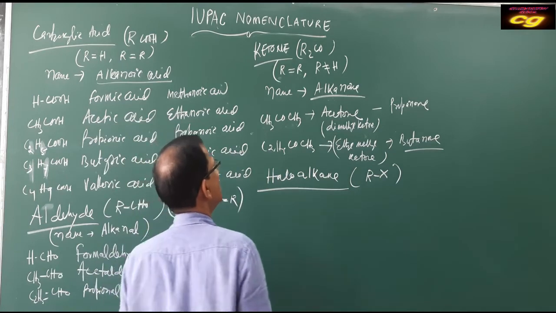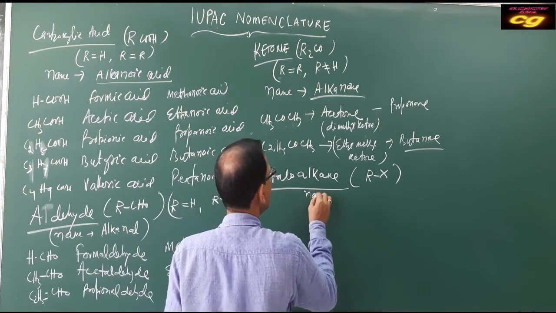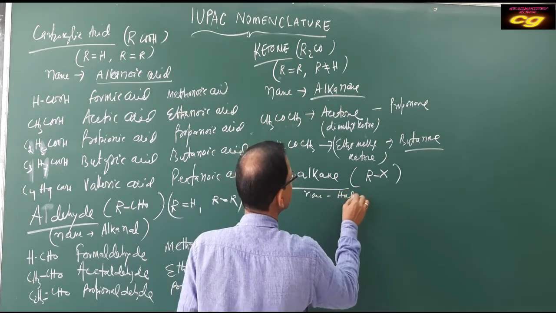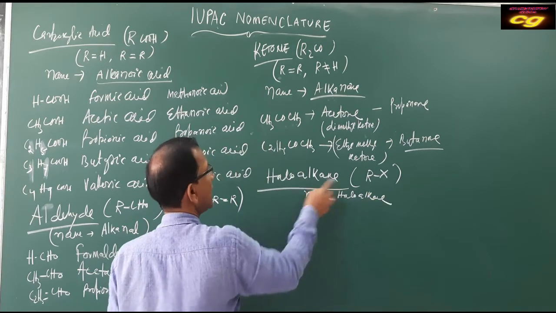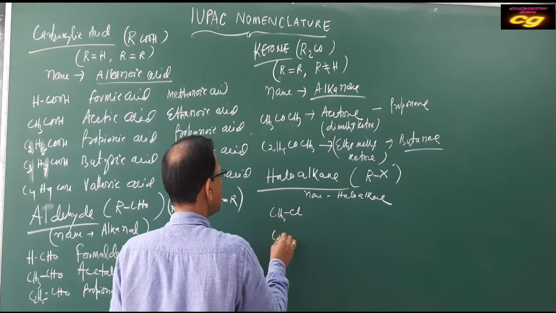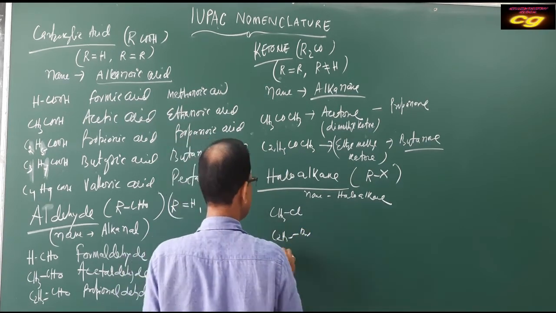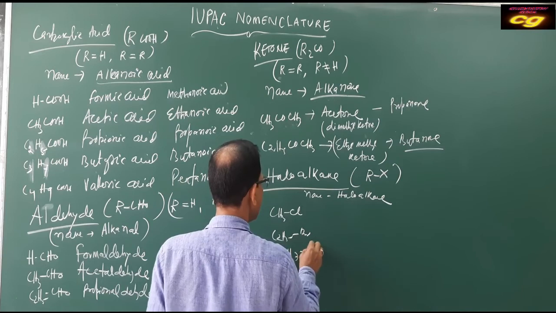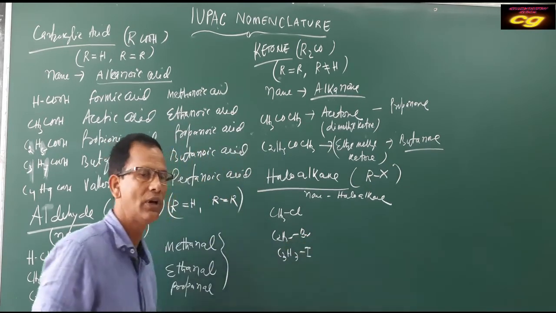So the name is the same, just haloalkane. No change. Suppose R, CH3Cl, C2H5Br, C3H7I, like this you can write. These are some haloalkanes.